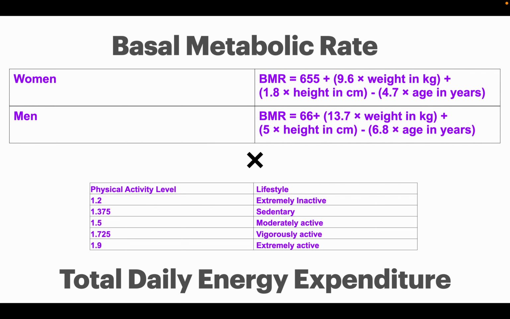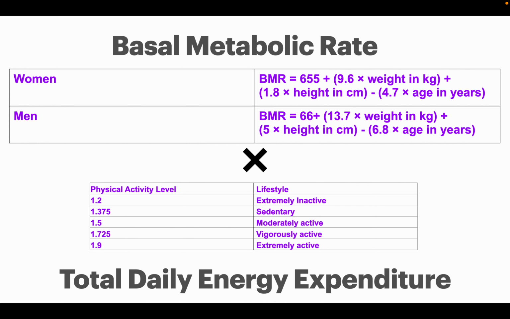So BMR is the calories body uses at rest. The person would require extra calories depending on the physical activity level. So TDEE is calculated by multiplying BMR with a value as per the lifestyle conditions. If you look at the table, people with serious medical condition can be considered as extremely inactive. Office worker getting little or no exercise can be considered to have a sedentary lifestyle.